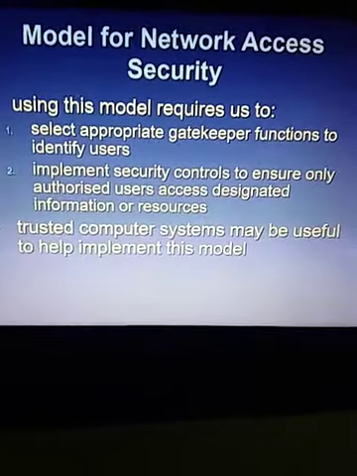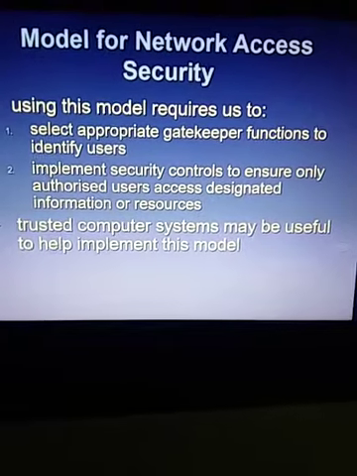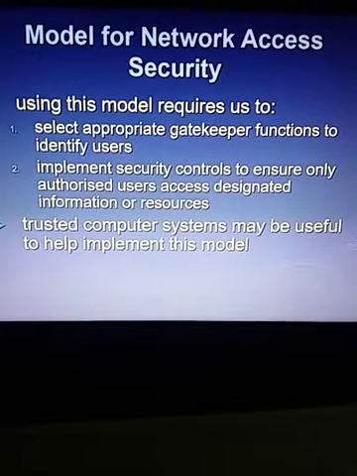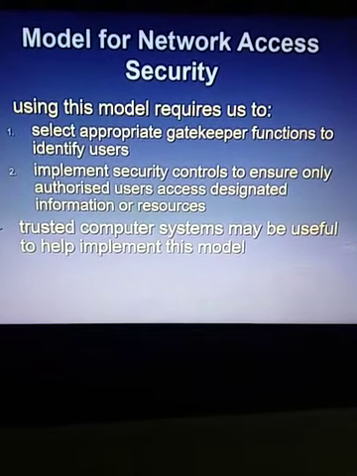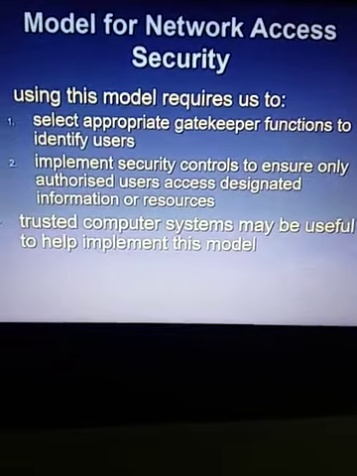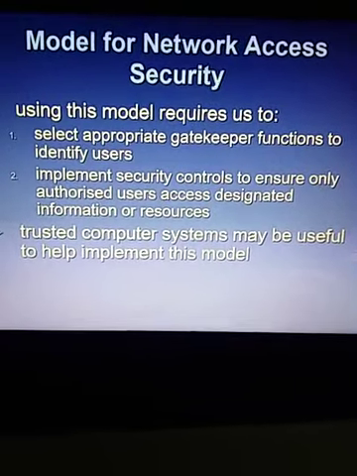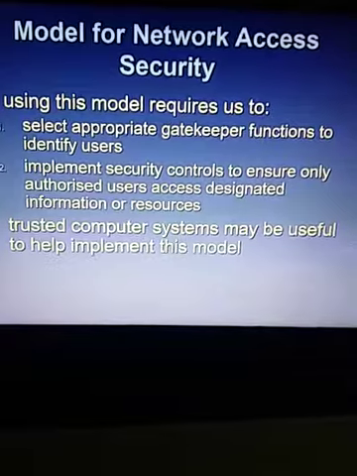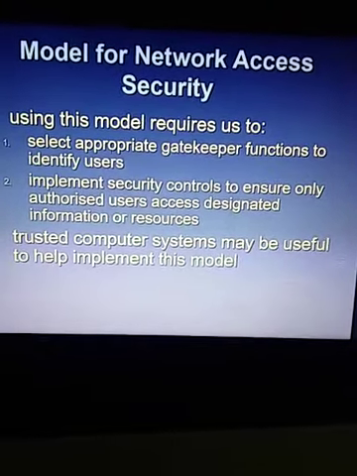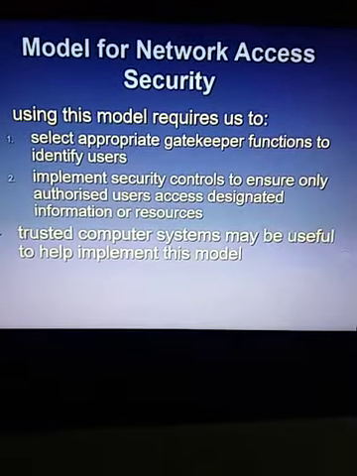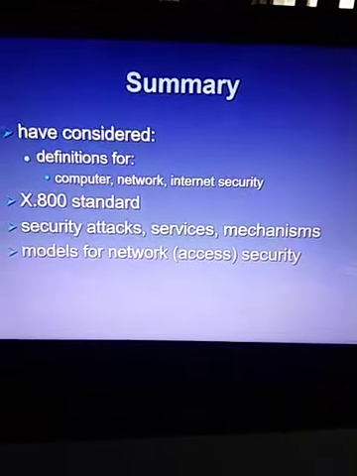And this gatekeeper must identify not only the users but also the software. All the software and all the messages should not be allowed to enter our machine. Only the trusted users and messages from the trusted person, and the trusted messages, can be allowed to enter our machine. Thank you.